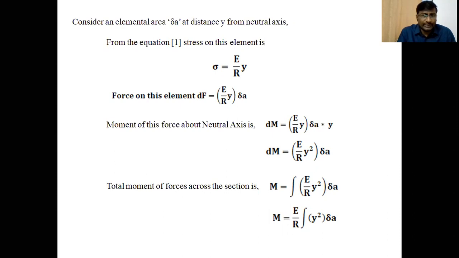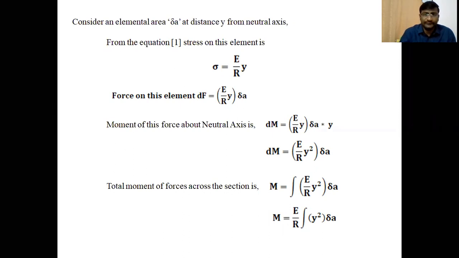After getting the force on that elemental area, we can analyze the moment. What is the moment developed by that force about the neutral axis? Let us take small dM.